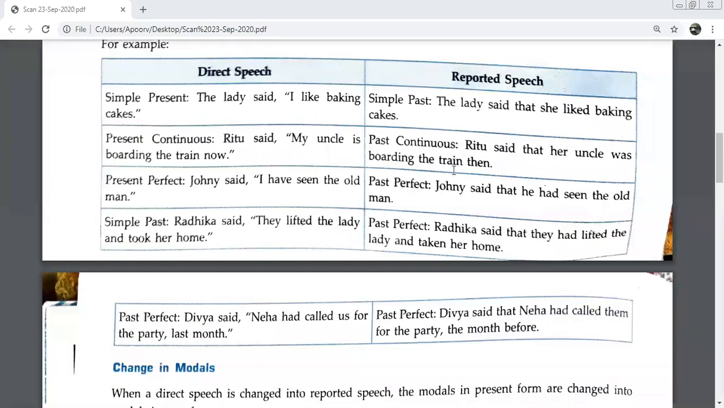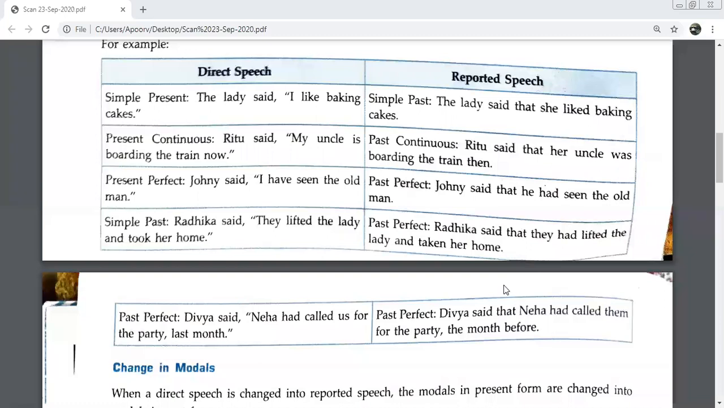Now see this. If your sentence is already in past perfect, then you will not do any changes. Look at this sentence. Divya said Neha had called us for the party. If you see this, "had called" means it is already in past perfect, isn't it? Yes, ma'am. Past because it is called, and perfect because had is used. So this sentence is already in past perfect. So if your sentence is in past perfect, you will not make any changes.